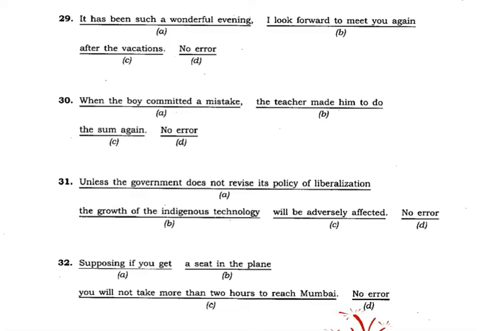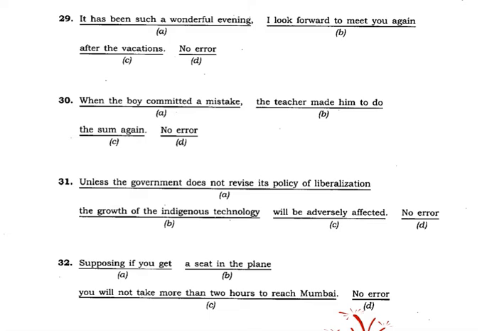Question number 31. Unless the government does not revise its policy of liberalization, the growth of the indigenous technology will be adversely affected. No error. Now let's just take up the first one, that is A. Unless the government does not revise its policy of liberalization. Remember, here unless is there, and does not revise is there.